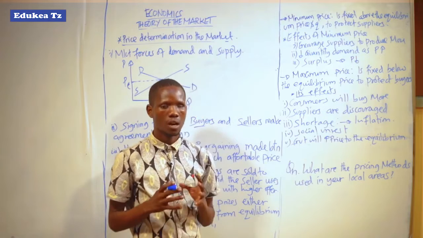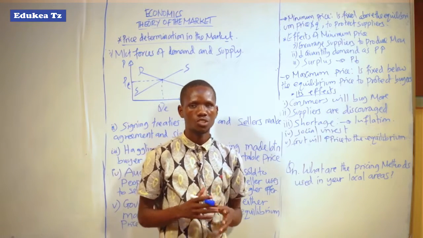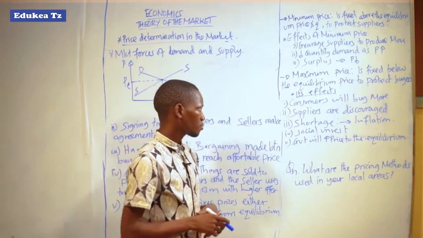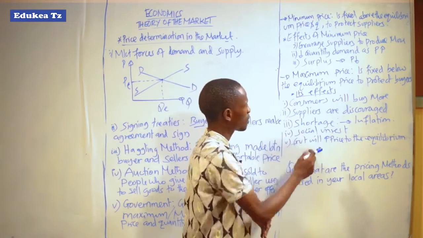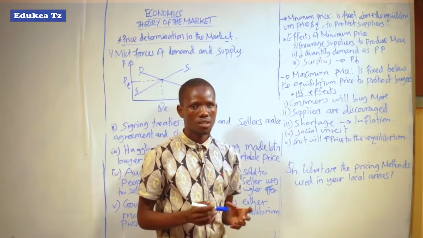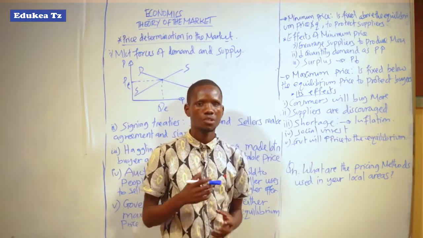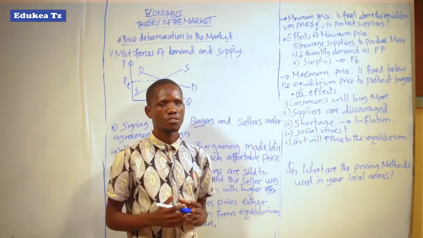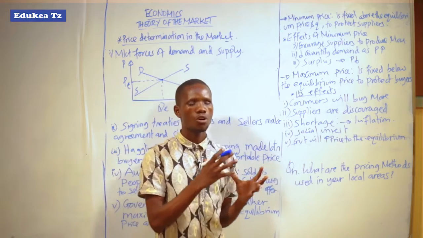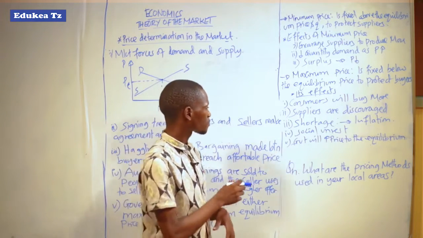It means most people will be able to purchase different goods and services. Also, another effect is that suppliers are discouraged. Suppliers are discouraged from producing more as the price has been decreased, so they find that there is no profit even if they produce more goods.